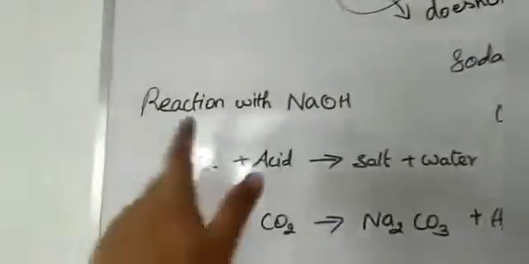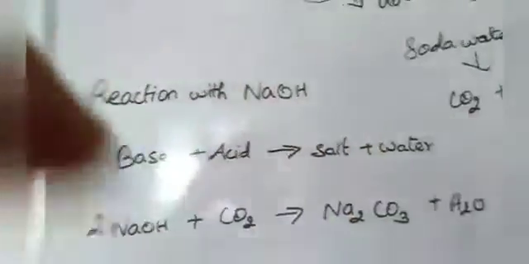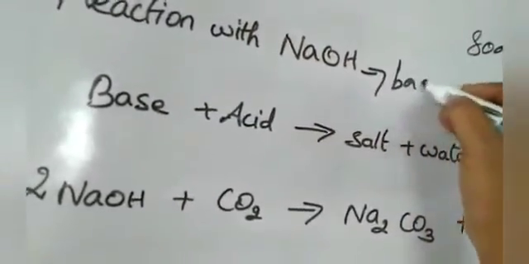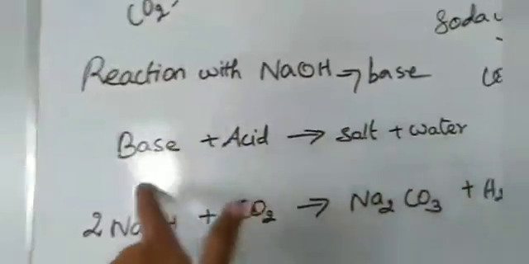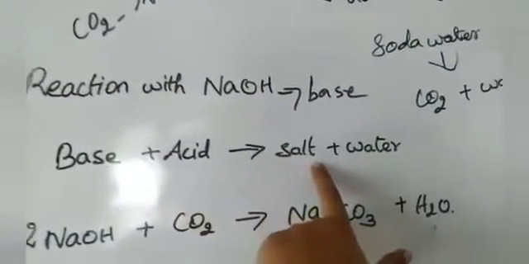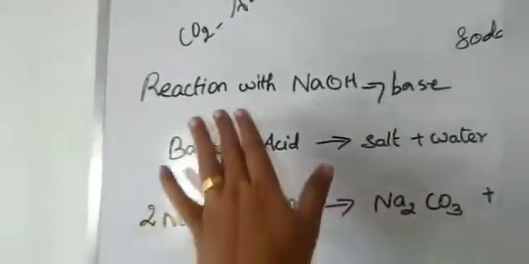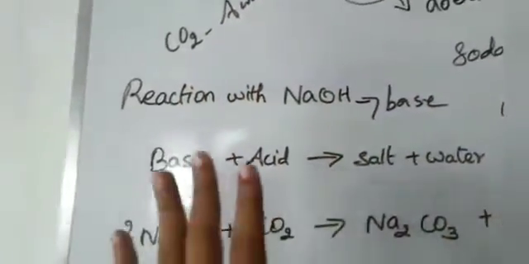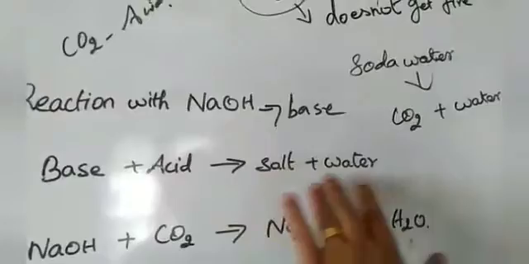Next, listen, reaction with sodium hydroxide. Carbon dioxide reacts with sodium hydroxide. Carbon dioxide is the acid. This NaOH is the base. So the acid reacts with the base to form salt and water. Please remember this, don't forget. Sodium hydroxide is base, carbon dioxide is acid. Acid and base combine to form salt plus water.